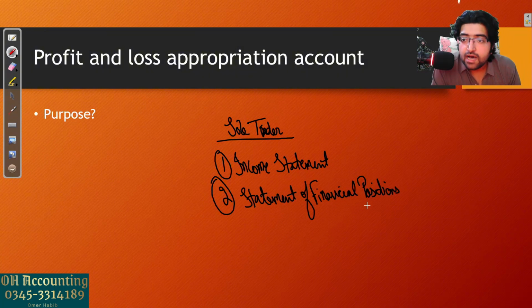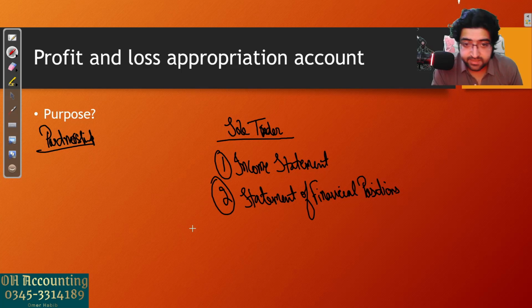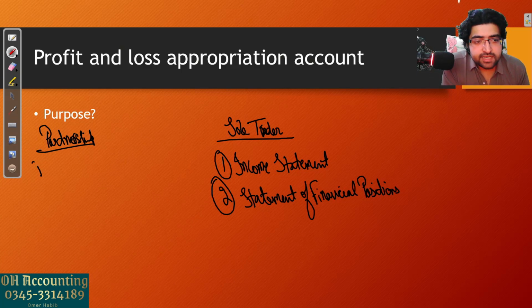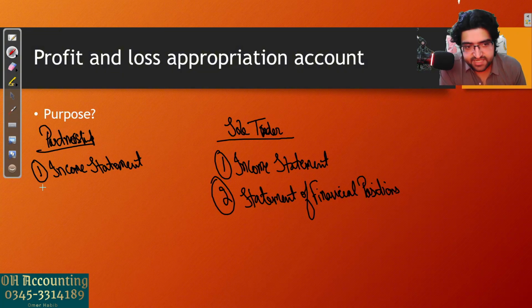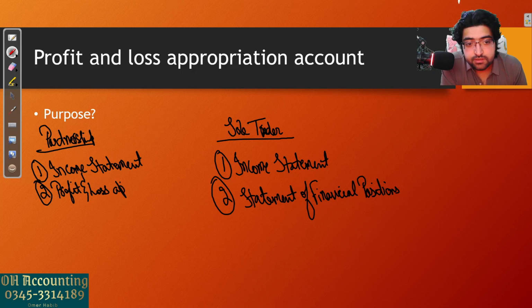Now in a partnership business, you will have to prepare a few extra statements. The income statement will still be prepared, which will be used to calculate the profit made by the business. After the income statement, you will have to prepare a profit and loss appropriation account.